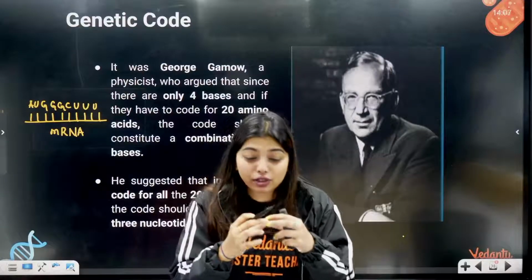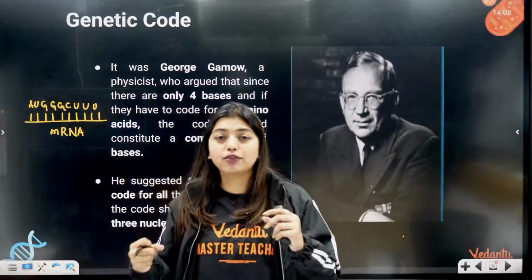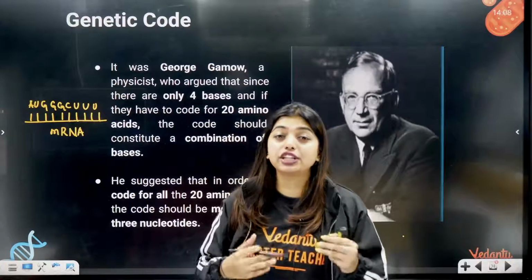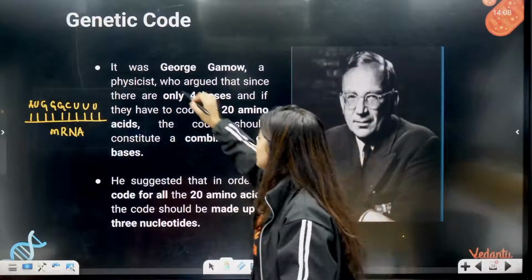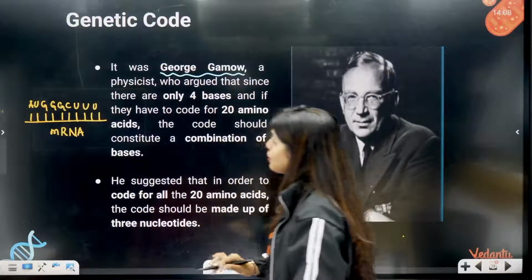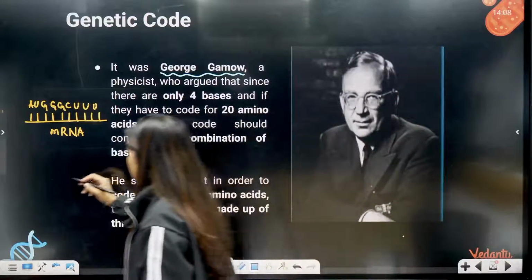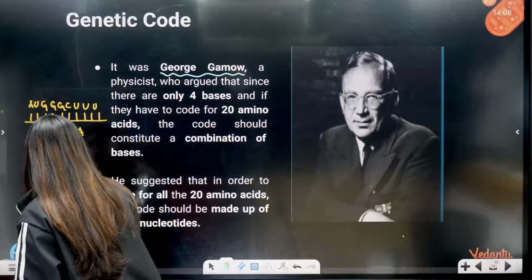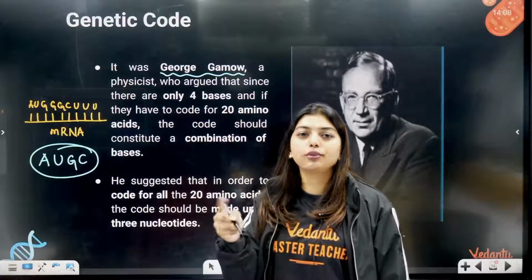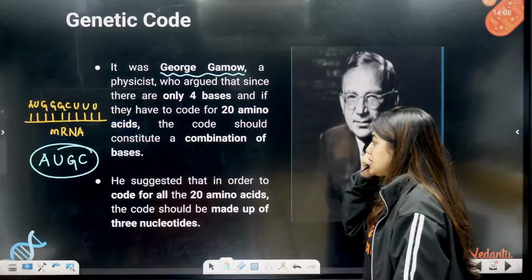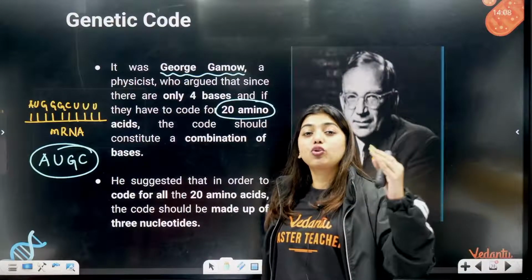But before that, how did we know that these were codes? Or how did we know that this many amino acids we have to code for? For that, we took the help of the genetic code, which first came into knowledge through George Gamow, who was a physicist. He argued that since there are only 4 bases, what are the 4 bases? A, U, G, C. Remember the 4 bases from Gopika ma'am's class? Here we are talking about RNA, so T is replaced by U. So only 4 bases are there but we have to code for 20 amino acids.